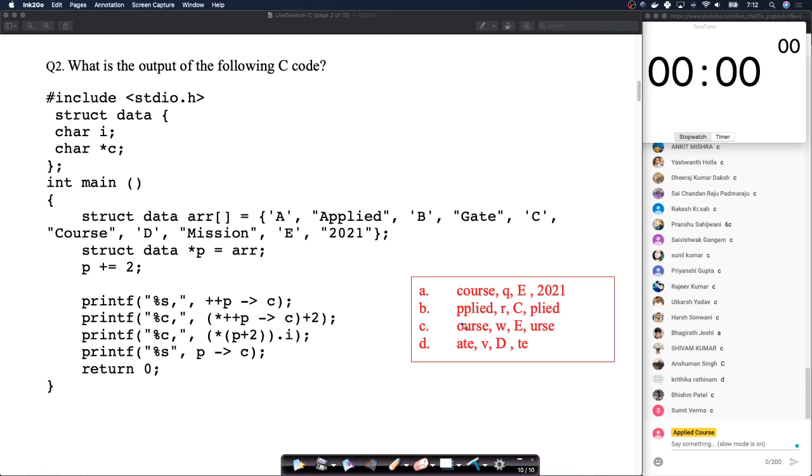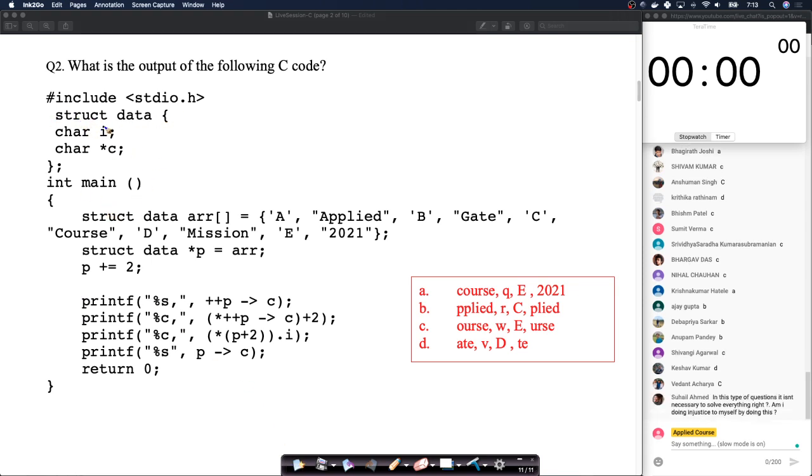So here, if you notice, the first 4 outputs themselves are different. So if you can figure out which is the first output, you're done. If you read this code snippet, you have a printf here, you have 3 printfs here. If you just know what the first printf prints, because all these first 4 outputs are different, you're done. So this is a question which looks daunting, looks big, but the examination folks might only give it for 1 mark because you can eliminate options very quickly and you don't have to solve the whole problem in GATE. If you can solve a problem faster, we should try and do it. Okay, so let's look at this.